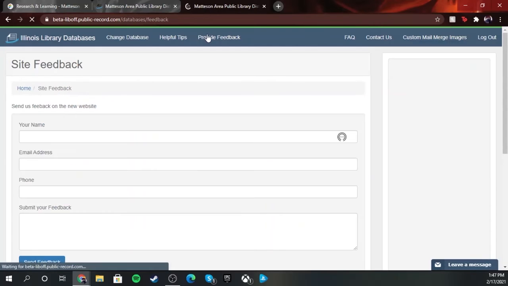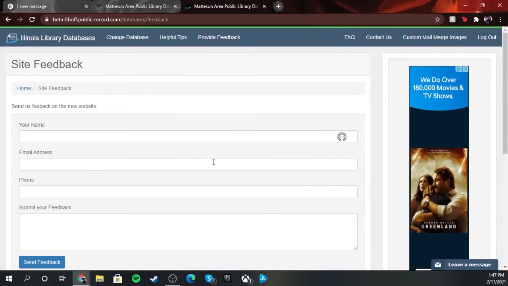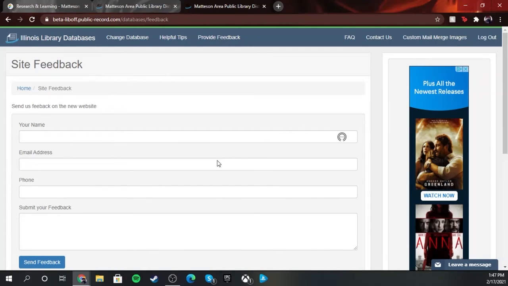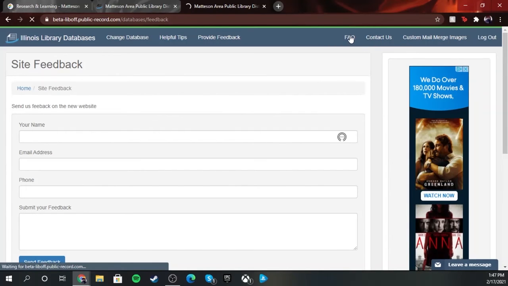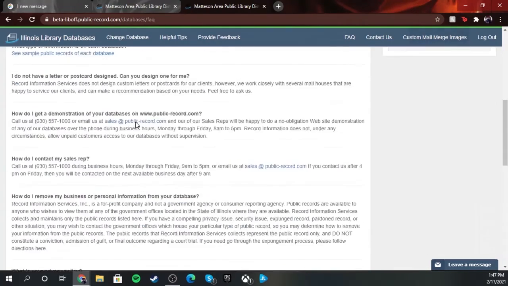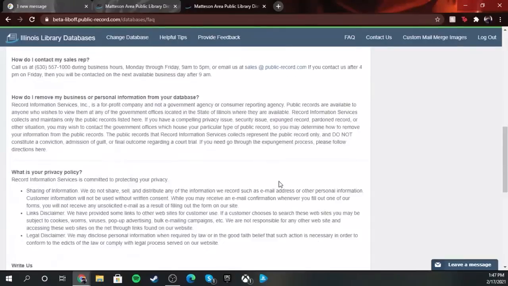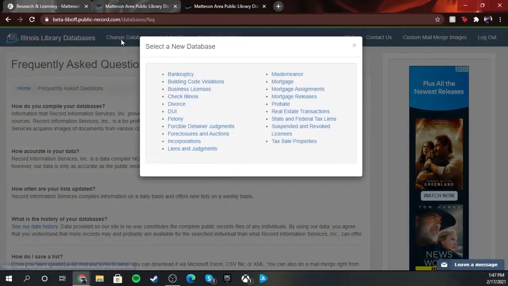You can also provide feedback. So if there's something that you are not seeing or something that's not updated accordingly, say you have some paperwork and you don't see it updated in their system and it's been taking a while, you can contact them here. There's also a frequently asked questions page, with the most commonly asked questions, I should say. And you can change your database.